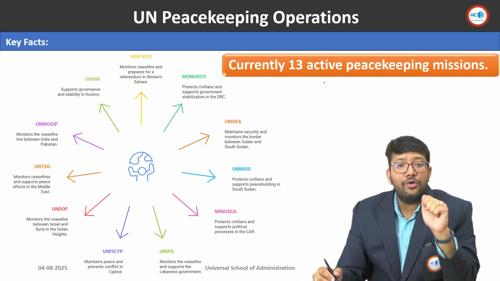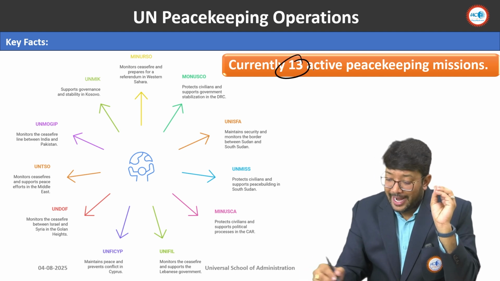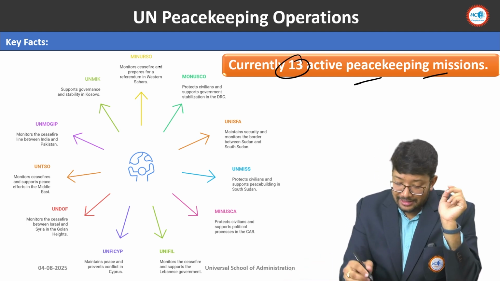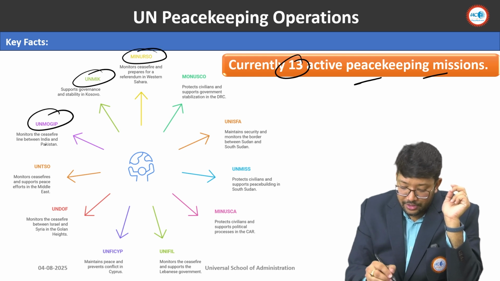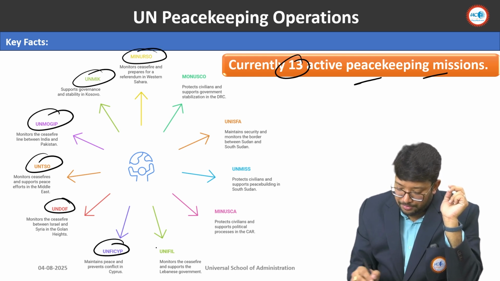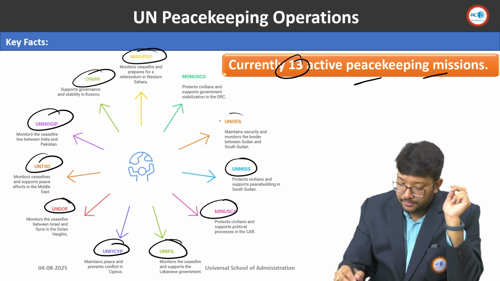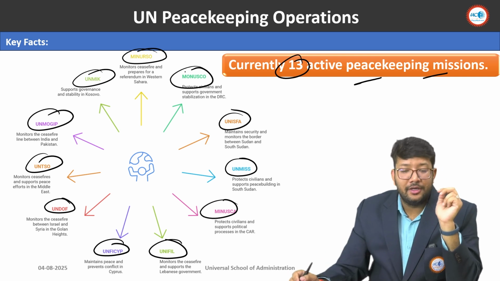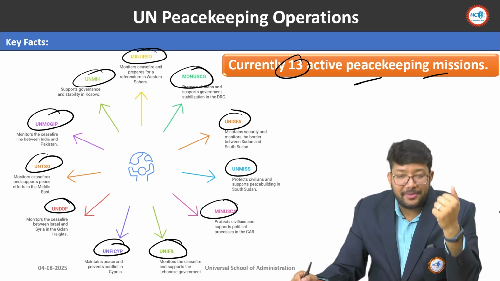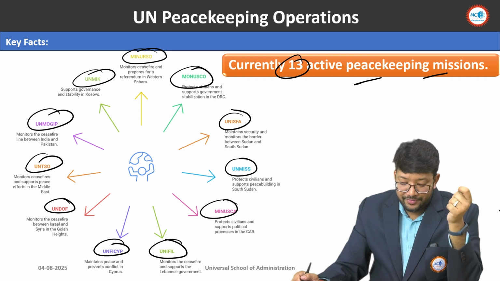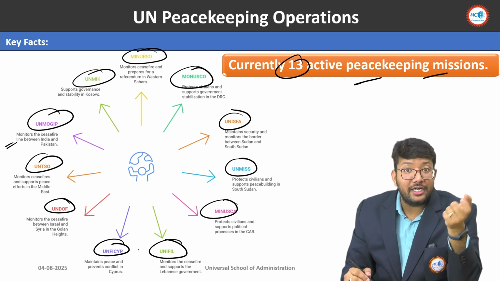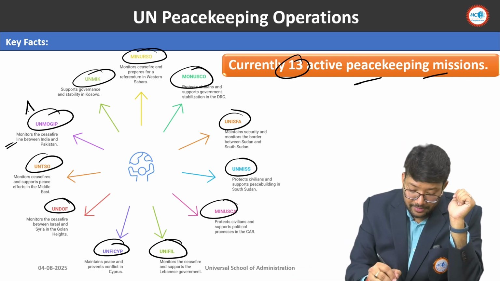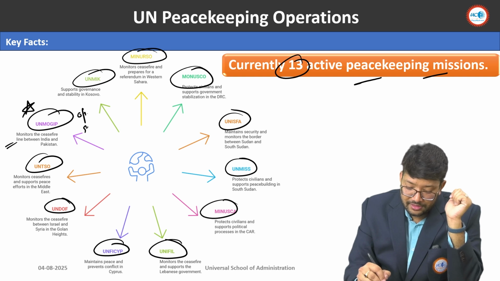Now, right now, there are 13 active peacekeeping missions, and these are the names of the missions. You can pause the video and check out what these missions are. Okay, these are the missions: ceasefire, stability in Kosovo, ceasefire between India and Pakistan. See, it monitors the ceasefire between India and Pakistan. This has become very important after Operation Sindoor.